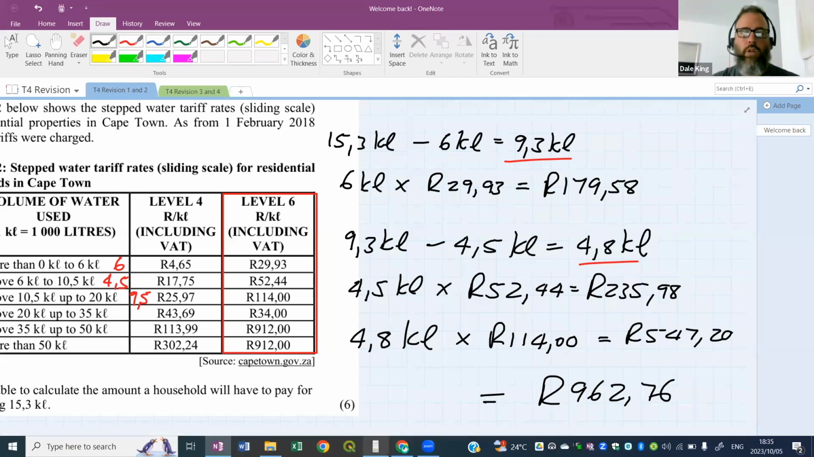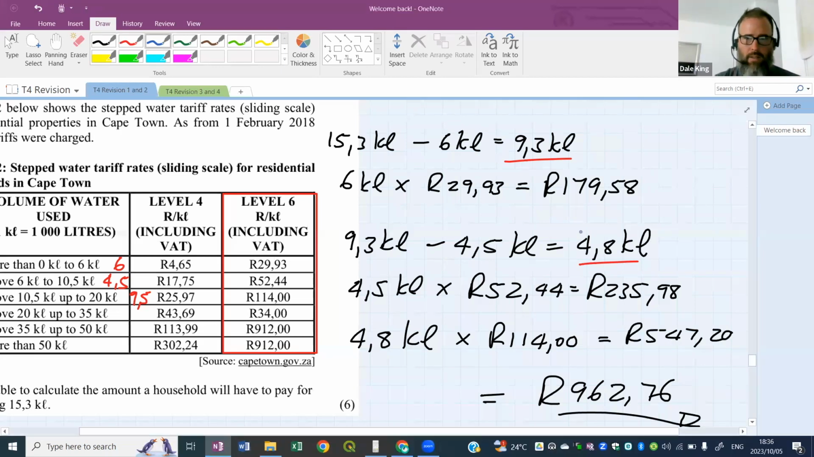Now, normally you guys would check the question to see, do I need to add VAT onto this? No, these values are including VAT, so we don't need to add VAT. So that is how much you will pay for 15.3 kiloliters. Are there any questions?